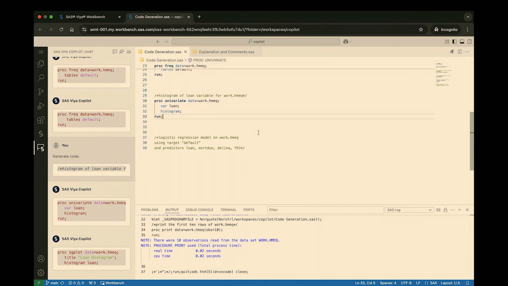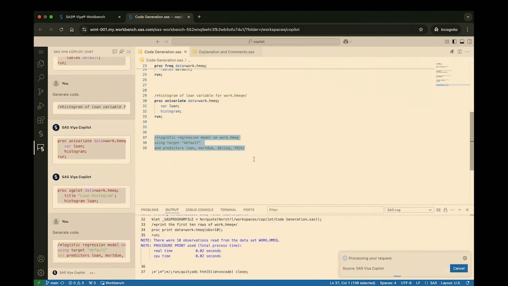Finally, I'm interested in creating a model. I'd like to see some of the factors that impact whether or not a customer is going to default on a loan. So for this, I'll query the Copilot by requesting the type of model I'd like. That's the logistic regression model. I'll specify the data set. I'll specify the target, and then the predictors I'd like to use. I can highlight this entire thing, select generate code,